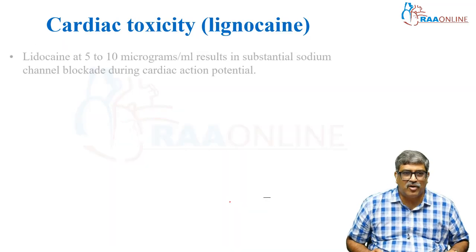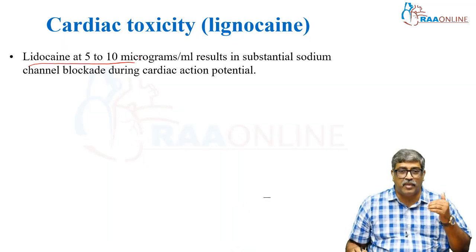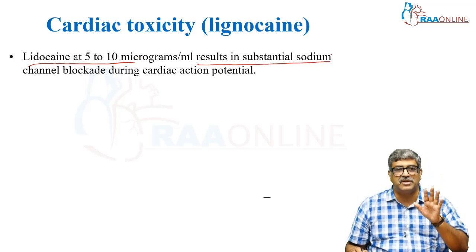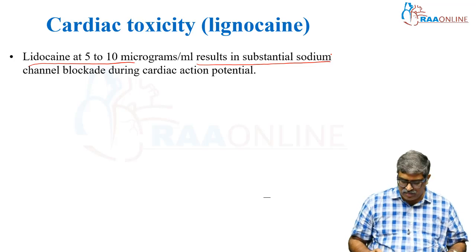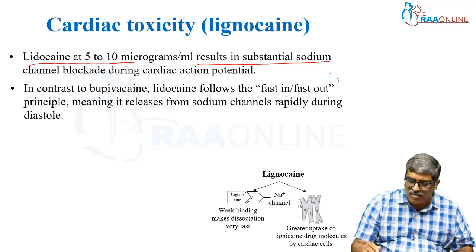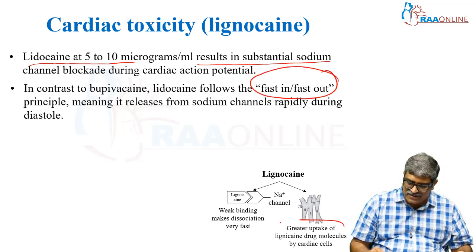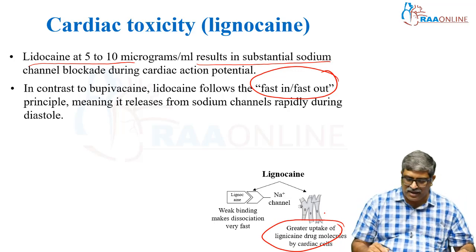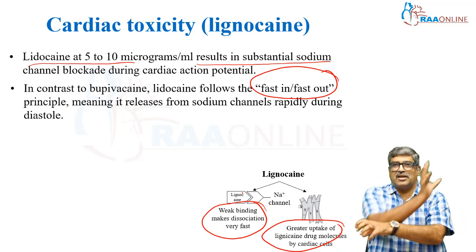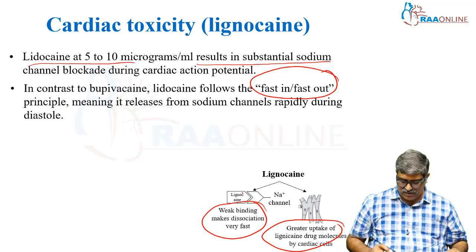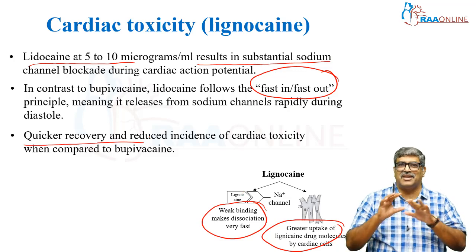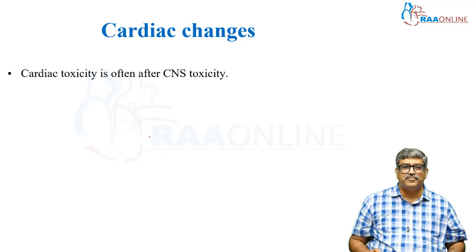And coming to lidocaine, at 5 to 10 microgram per ml it can result in substantial sodium channel blockade during the cardiac action potential. Here, in contrast to bupivacaine, it is going to be fast in and fast out. There is greater uptake, so it goes in fast, but the weak binding makes the dissociation also very fast. So, it goes in fast and comes out fast, unlike bupivacaine. There is going to be quicker recovery and reduced incidence when compared to bupivacaine.